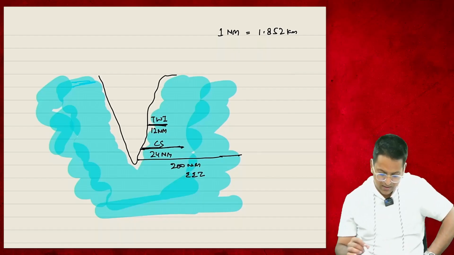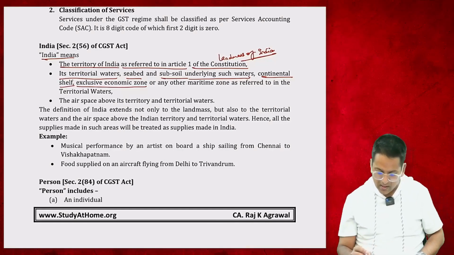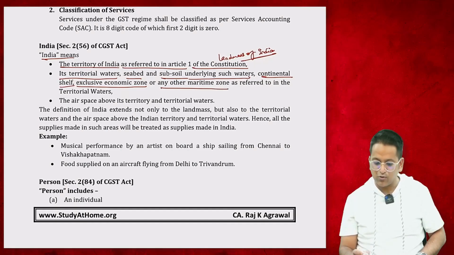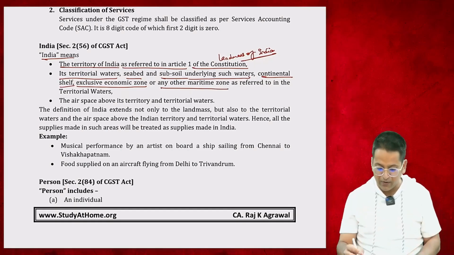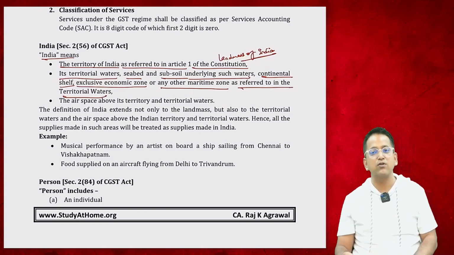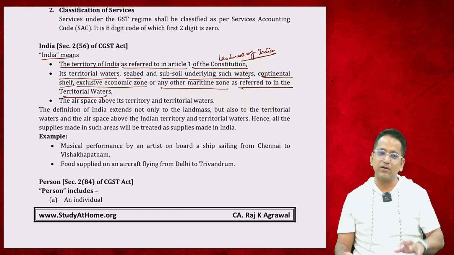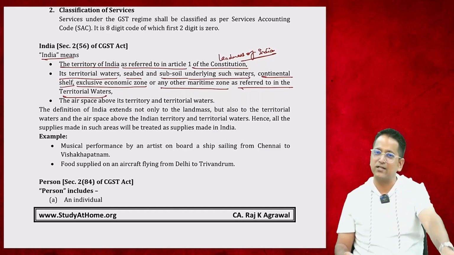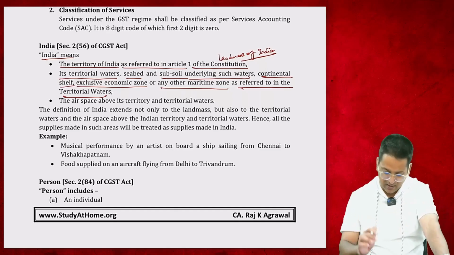This is also India. Okay, so everything is India. And any other maritime zone, any sea zone as referred to in territorial waters. If India has declared any other sea zone as territorial waters, it is saying that will also become India. So any other sea zone can also be called India. Okay, this is all for now.